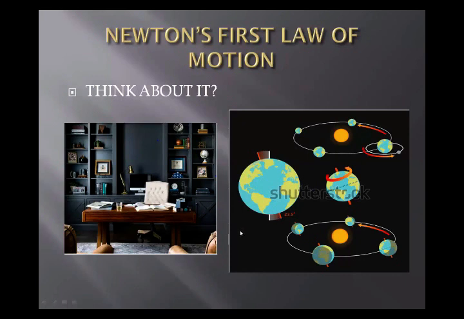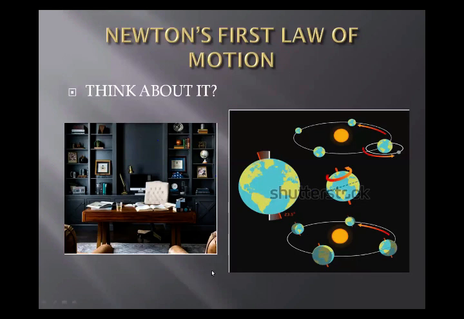Now think about it: why will the motion of the earth, planets and moons not stop? Because of the absence of an external force. And just think, if we roll a ball on the ground, it will cover some distance, and after some time it will stop. So students, tell me why some objects at a stationary state continue their stationary state or rest position, some objects continue their moving position or uniform motion, and some objects after having motion will stop. Can you tell me why this happened?